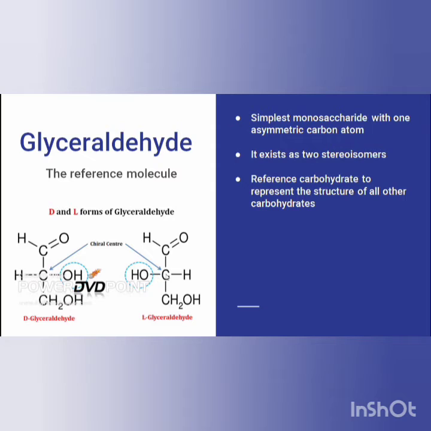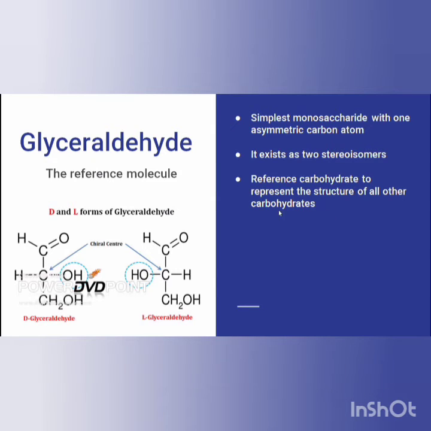Here the middle carbon, or the second carbon, in glyceraldehyde is the chiral center, which is attached to 4 different atoms. Having a chiral center, it exists as 2 stereoisomers, that is in D form or in L form.